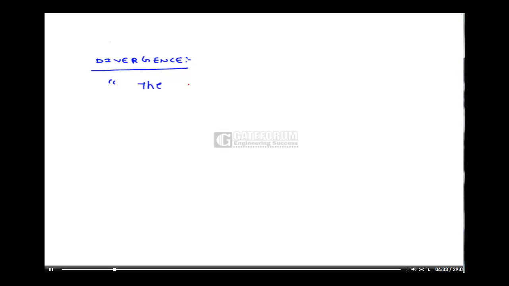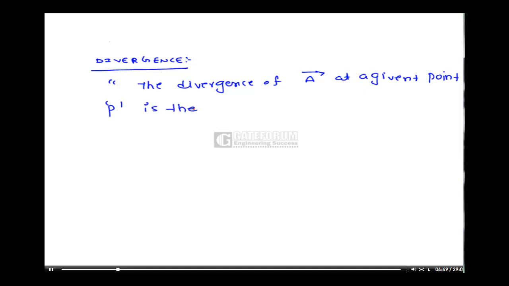The divergence of a vector field A bar at a given point P is the outward flux leaving the point.